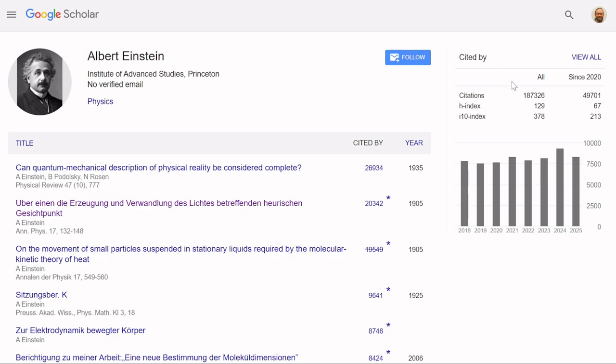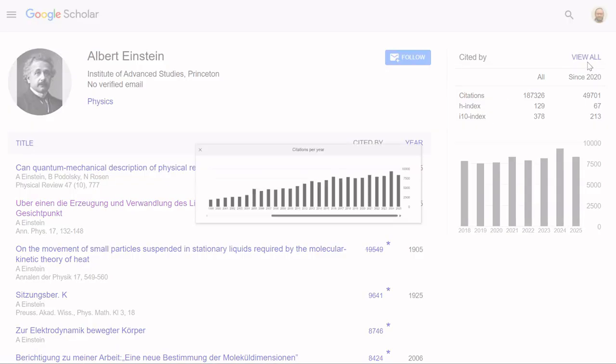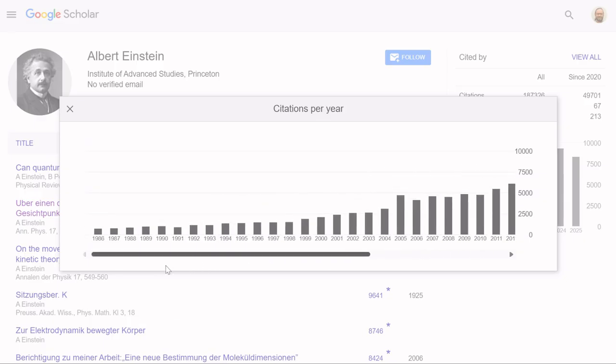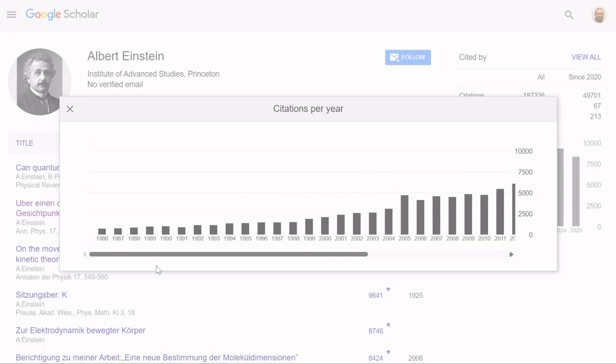You can see Einstein has 187,000 citations on here. Now, most of these citations are recent ones. Back in Einstein's day, there were not a lot of scientists, so there were not a lot of opportunities to get citations from others. You can even see that this list starts in 1986.